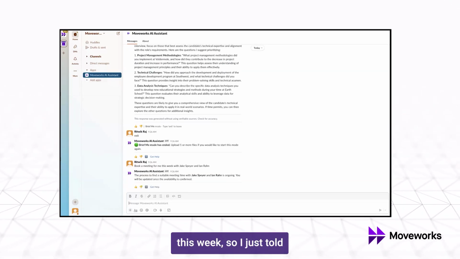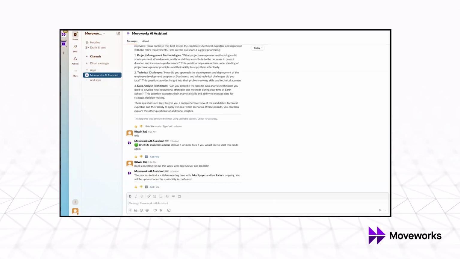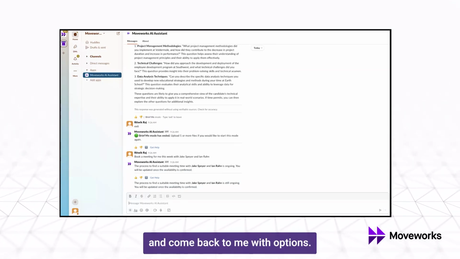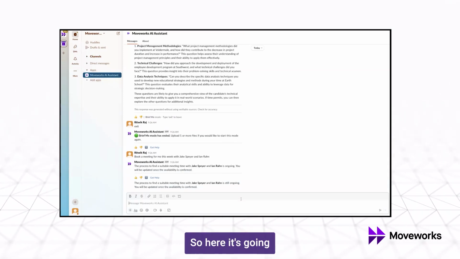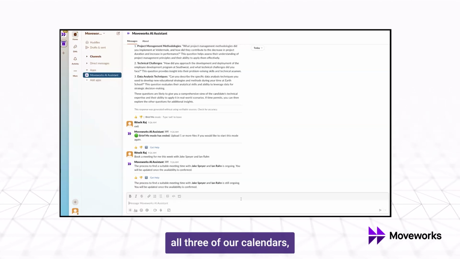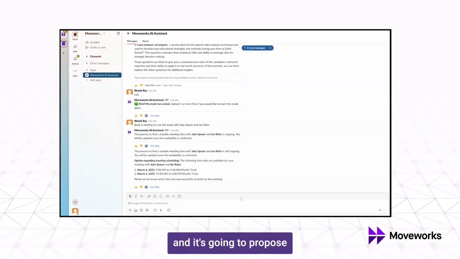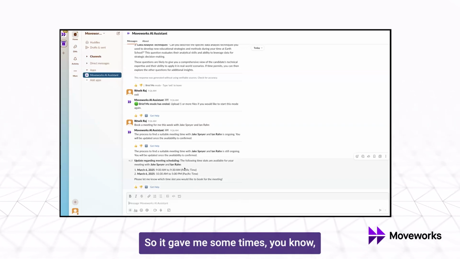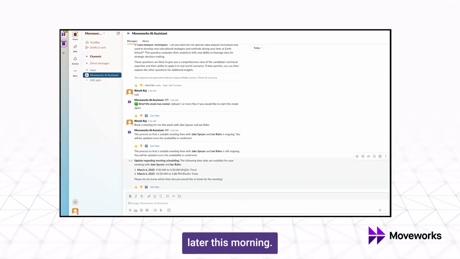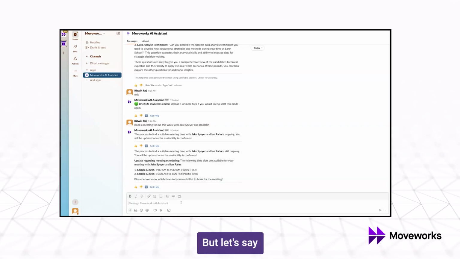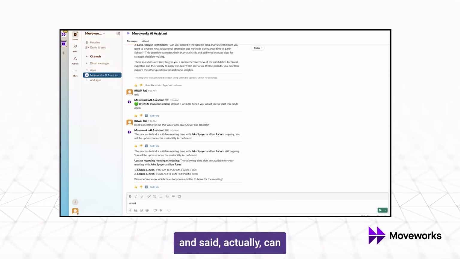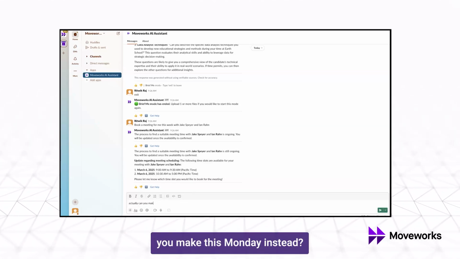So I just told the assistant to go find some slots and come back to me with options. So here it's going and reviewing all three of our calendars, and it's going to propose some times for me. Okay, so it gave me some times later this morning. But let's say if I wanted to change my mind and said, actually, can you make this Monday instead?